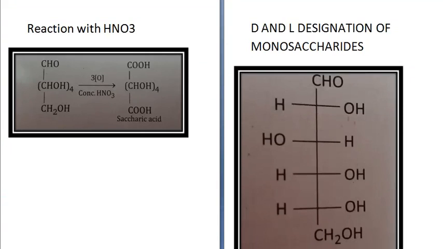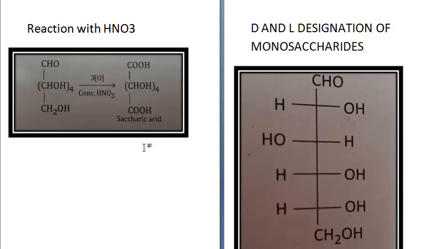Now on oxidation with concentrated nitric acid, glucose forms saccharic acid. So this shows that there is an OH group present in glucose. See, CHO, (CHOH)4, CH2OH, in presence of concentrated HNO3, oxidation takes place. It gets converted to COOH, (CHOH)4, COOH. This is saccharic acid.